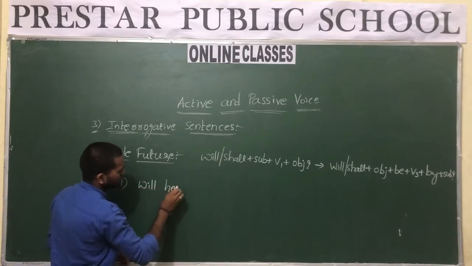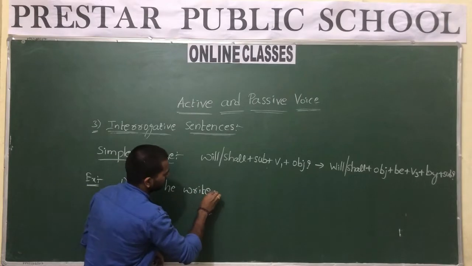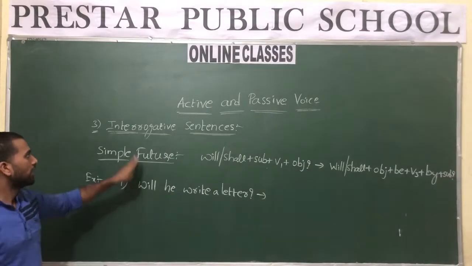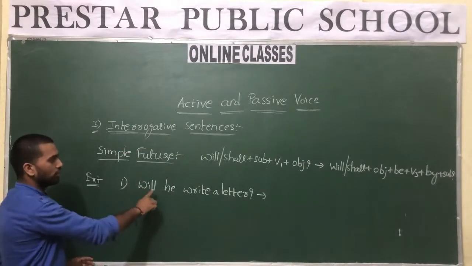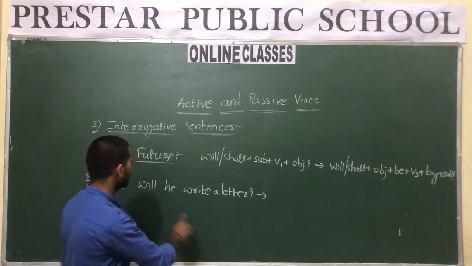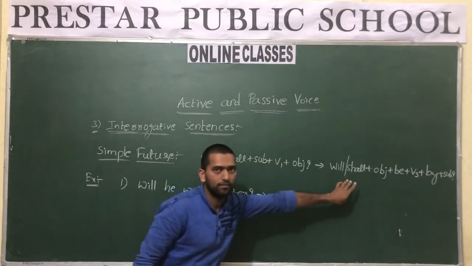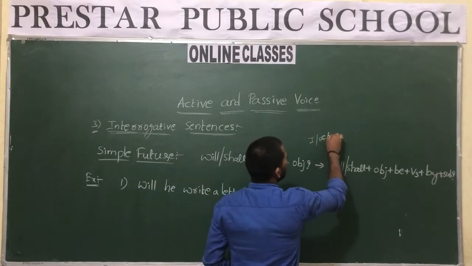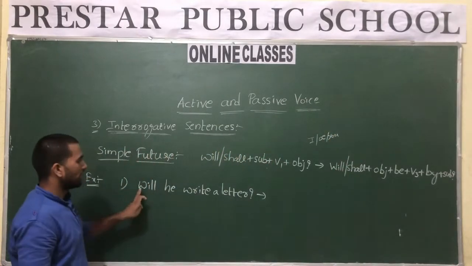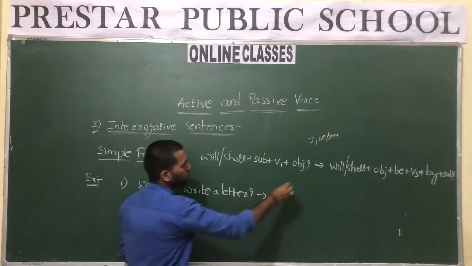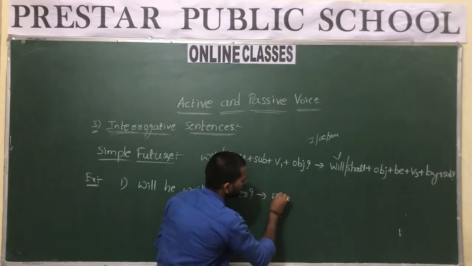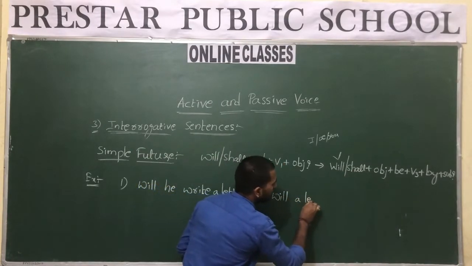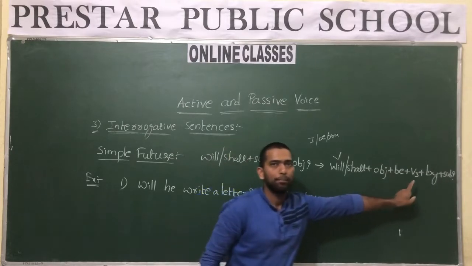Will he write a letter? So this is a sentence which is interrogative simple future. Now convert this into passive voice by using the structure given. See here, will or shall. Shall is used generally for the subjects I, we, and sometimes you also. Next, here what is the object? A letter. So we use will, after will, then the object. The object is a letter. Will a letter, after object, be.